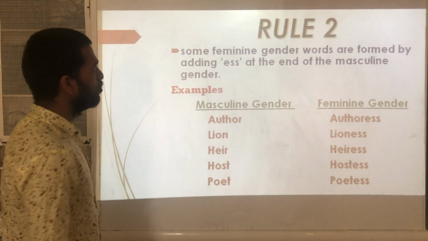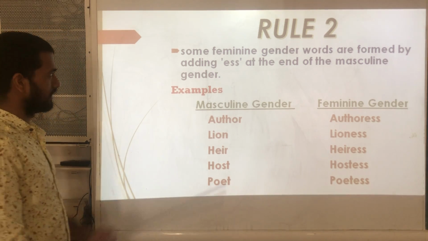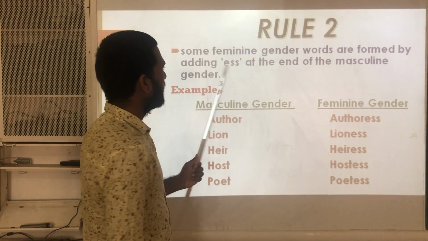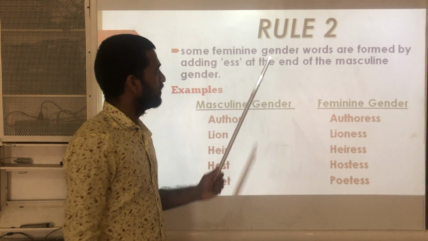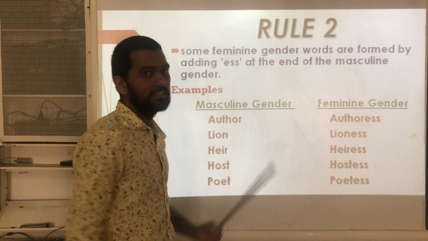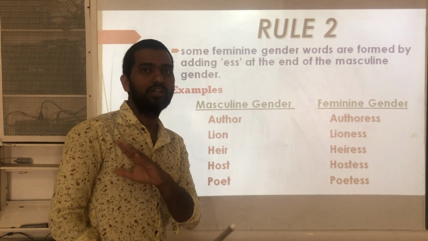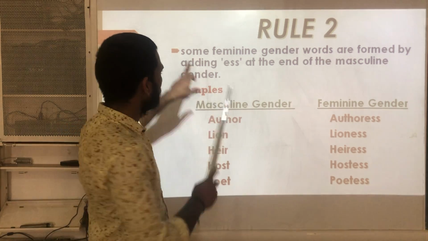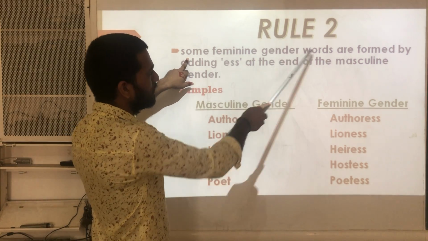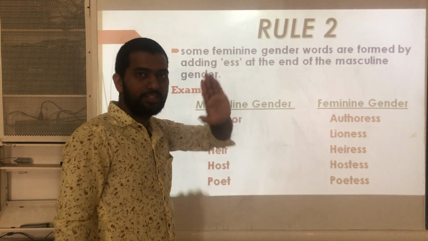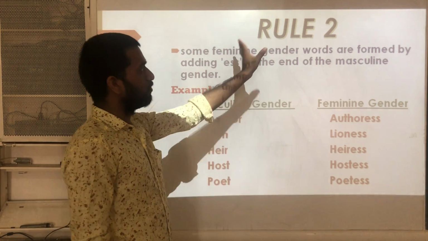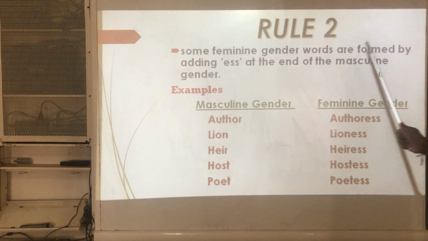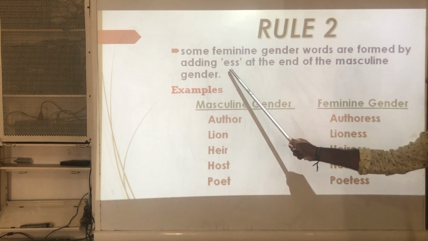Next, rule 2. Some feminine gender words are formed by adding ess at the end of the masculine gender. It means here there is no need to change the whole word. Some of the examples which are categorized under rule 2 are formed by adding ess.